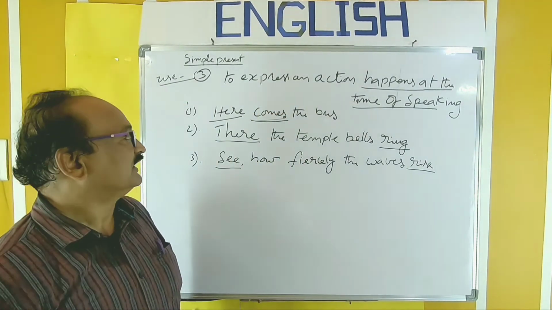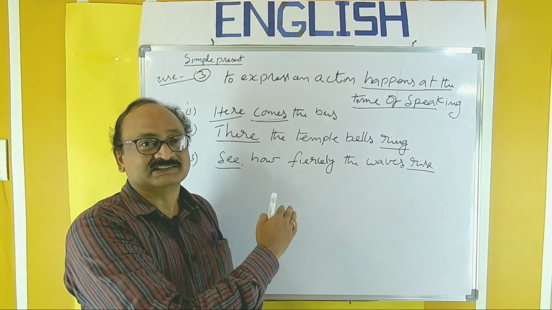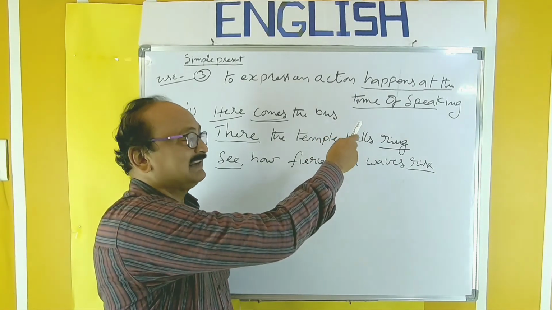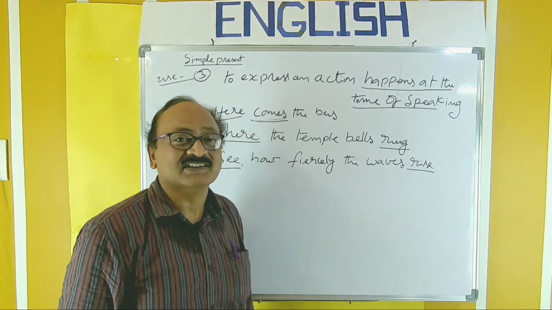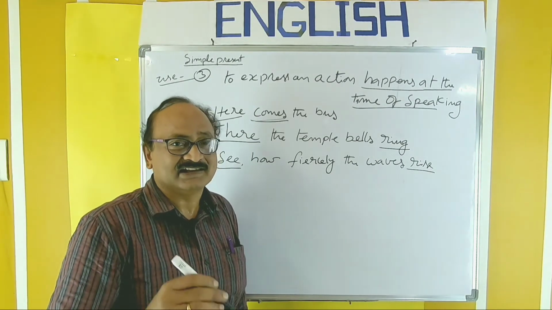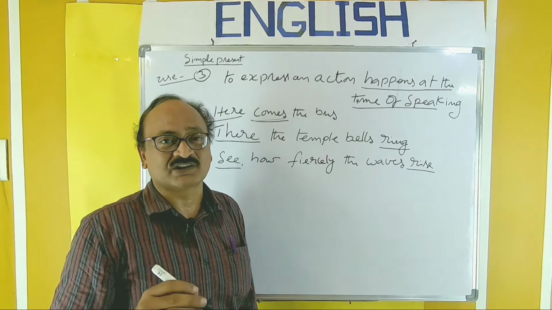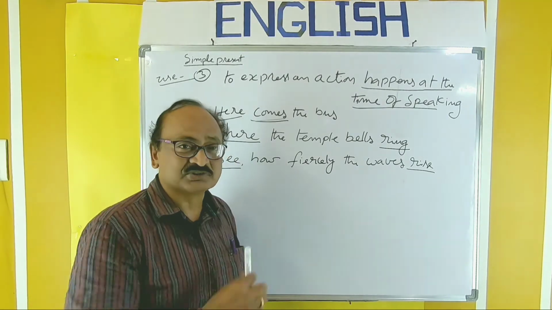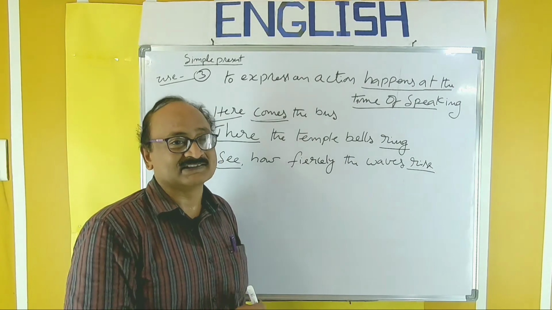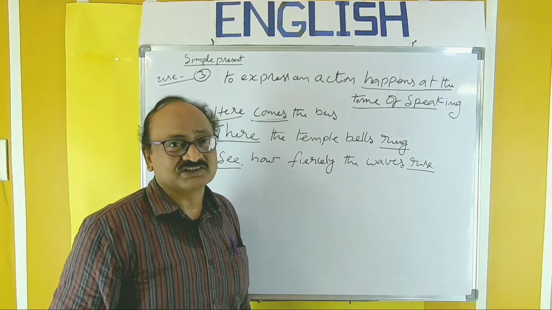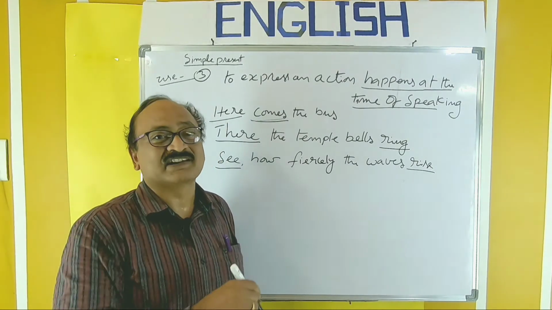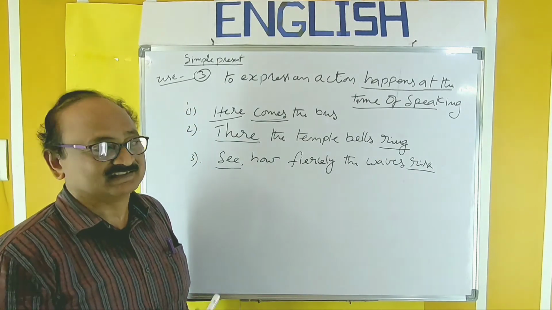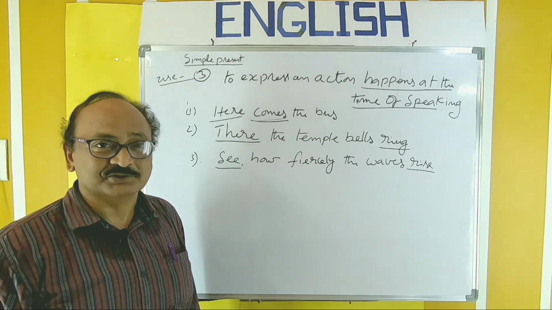In this way, often we use this tense for actions that happen at the time of speaking. So whenever an action takes place before our eyes, instead of using present continuous, we can go to this simple present for good speech and for variety of speech. So remember this point. Let us take the next use.